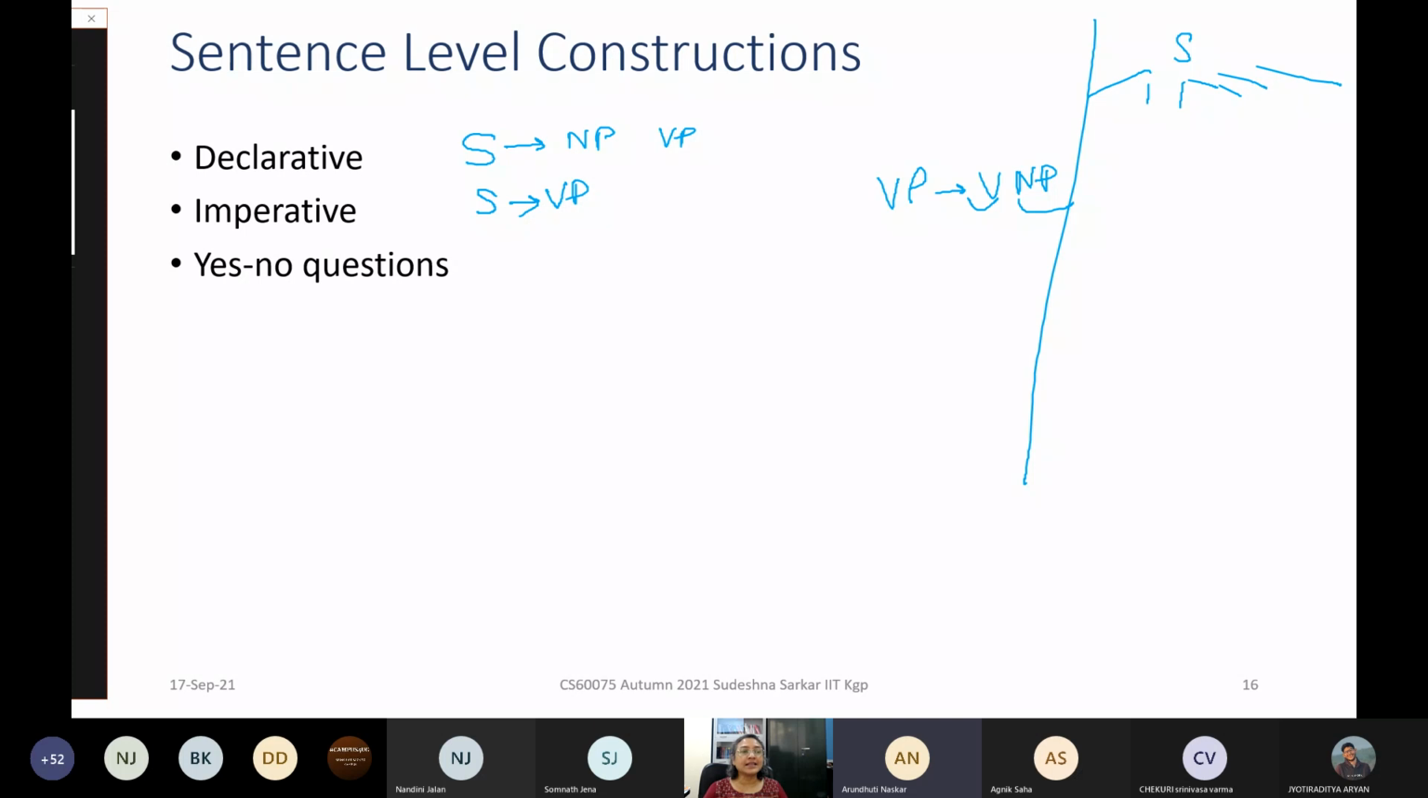Now, there are several question sentences, as some of you have said. You know, there are different types of sentences. For example, let us say yes, no questions. An example of a yes, no question is, do you want to eat? Does the flight go to Alaska? These are examples of yes, no sentences. So can you suggest a grammar rule to account for such yes, no sentences?